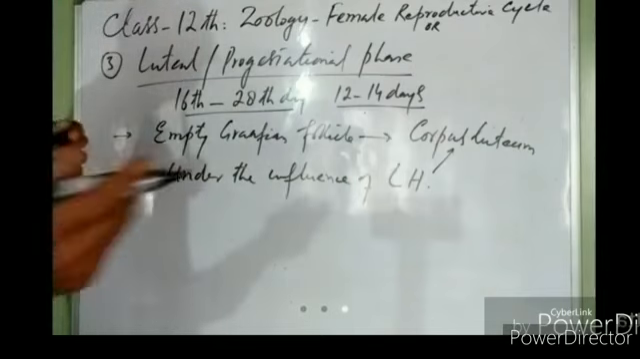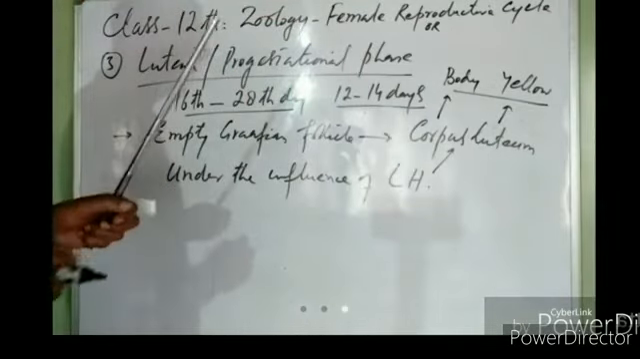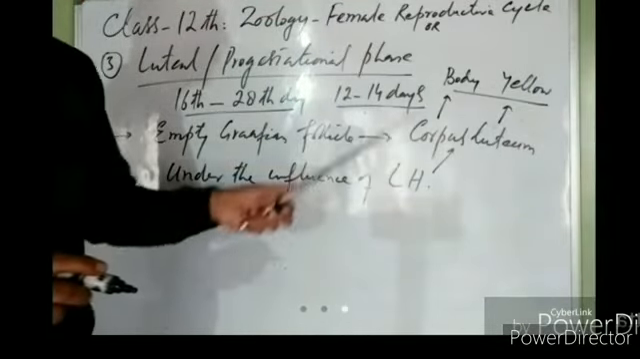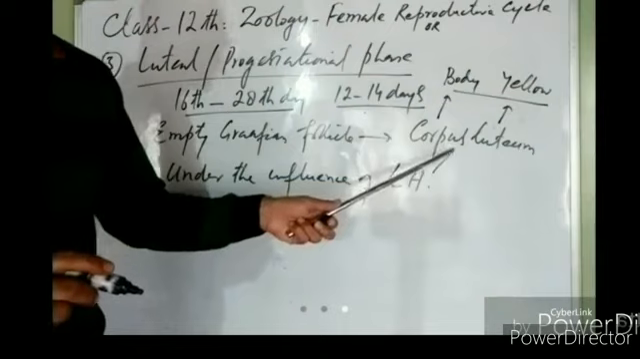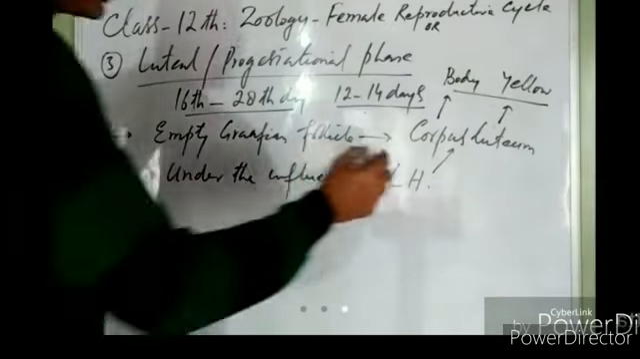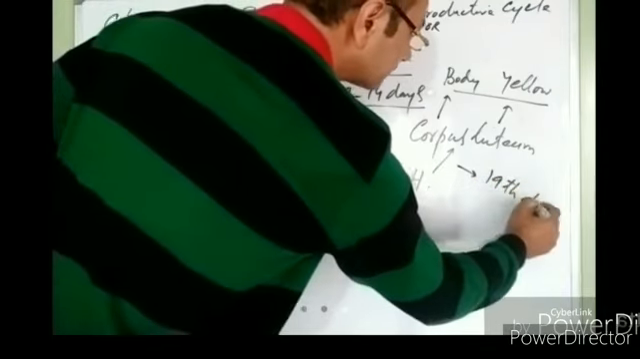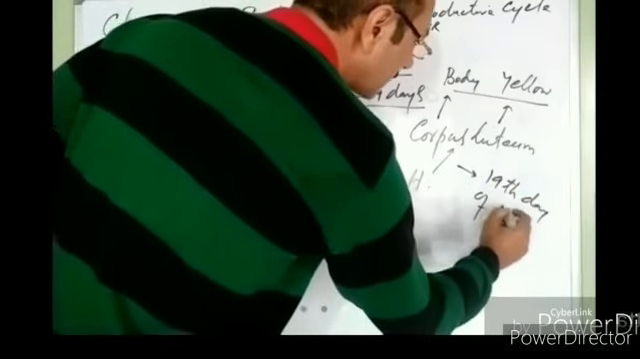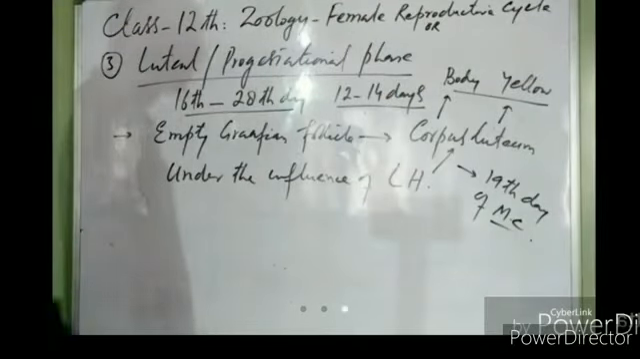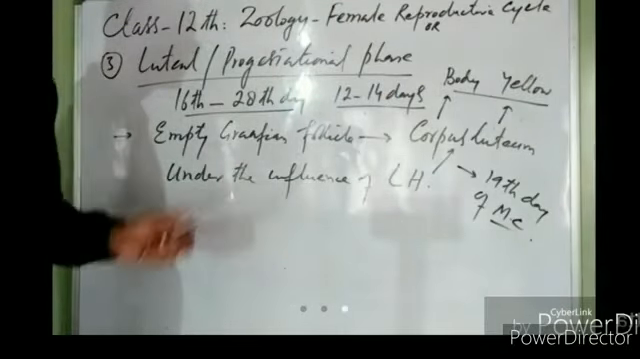Corpus means a body, and luteum means yellow colored. So luteinizing hormone converts the empty Graafian follicle into a yellow colored body known as corpus luteum, right? This corpus luteum is fully formed on the 19th day of the menstrual cycle.